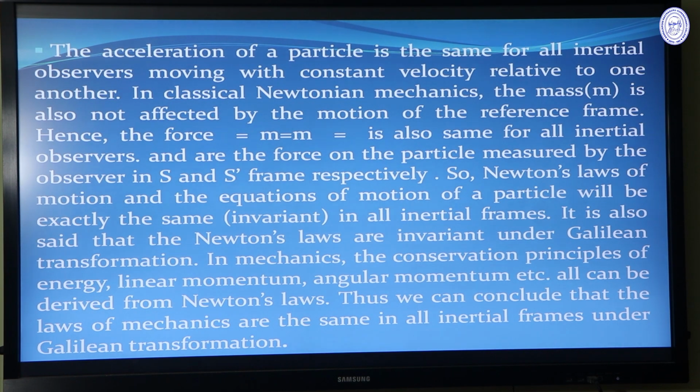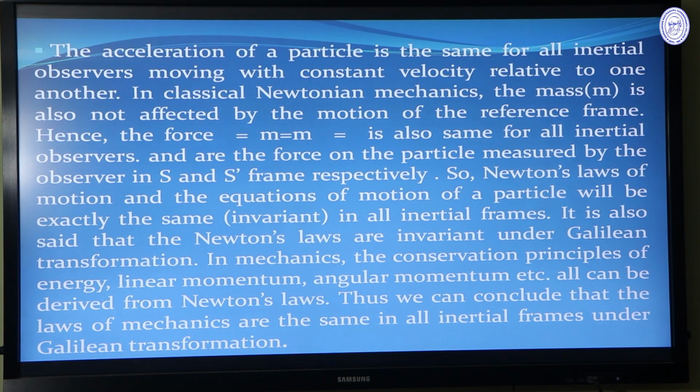We have discussed the limitations of Newtonian mechanics in the microscopic world. To overcome this limitation, we introduced the special theory of relativity, which basically describes the same event, the same phenomena, with respect to different observers. So we have considered two inertial observers. One is the S frame at rest, another is an inertial frame which is moving with velocity v with respect to the S frame.